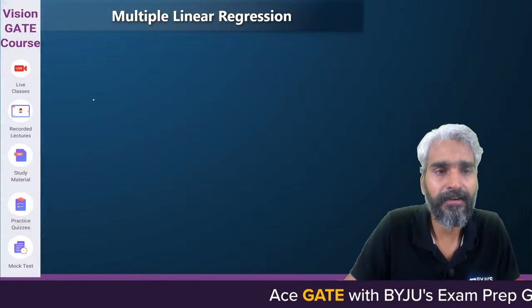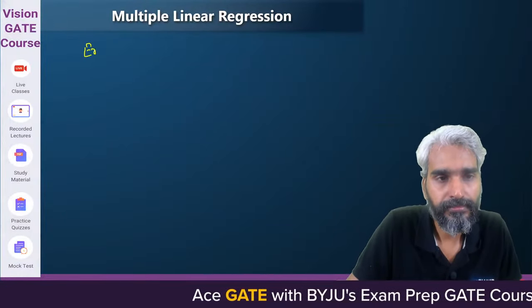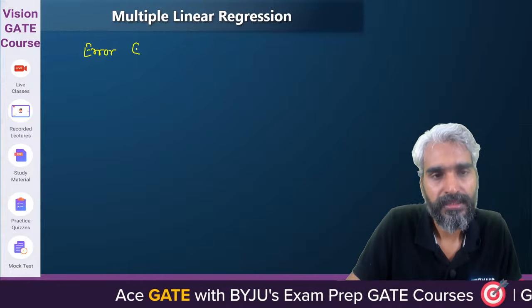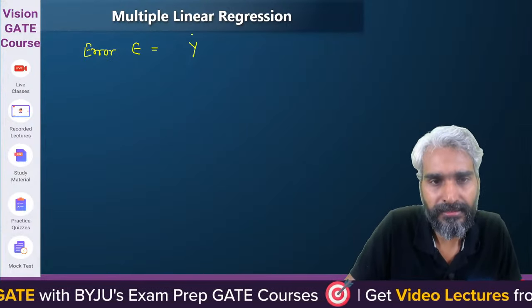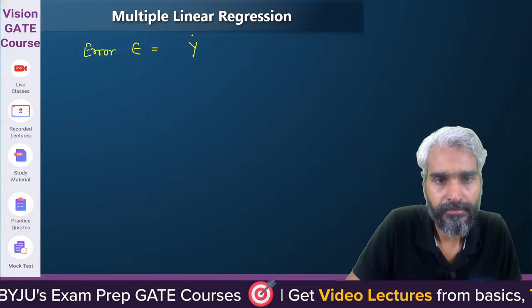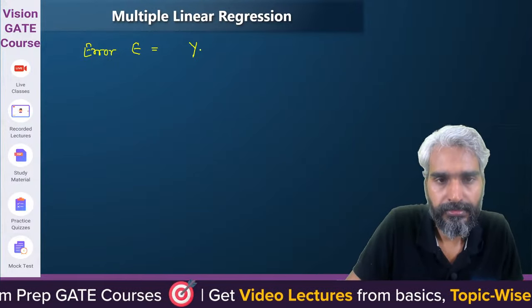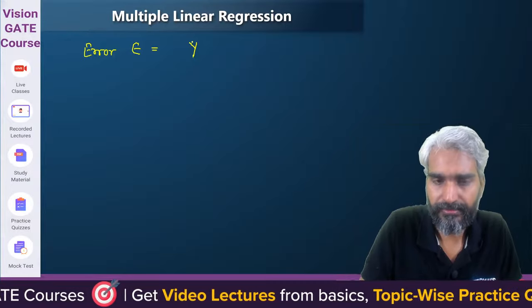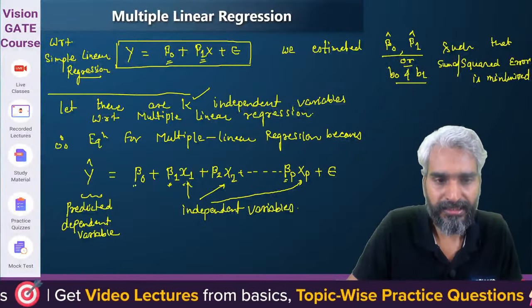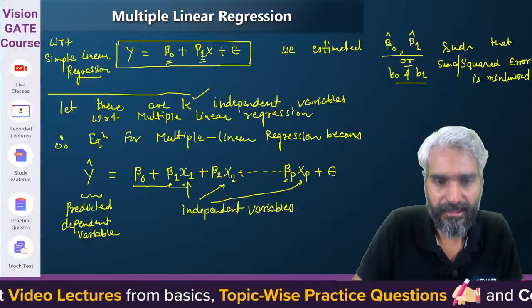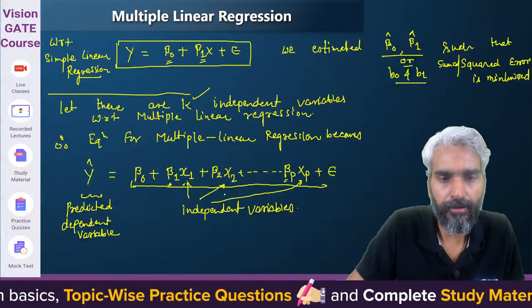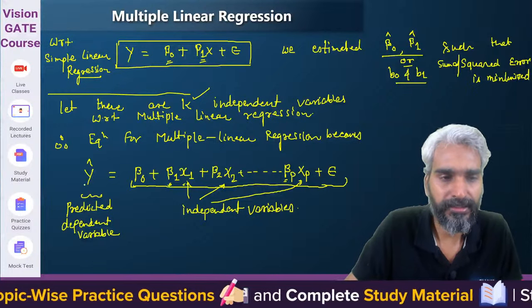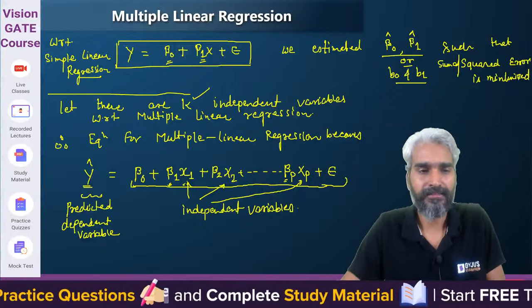So the error term epsilon can be defined with respect to the value which we have observed.